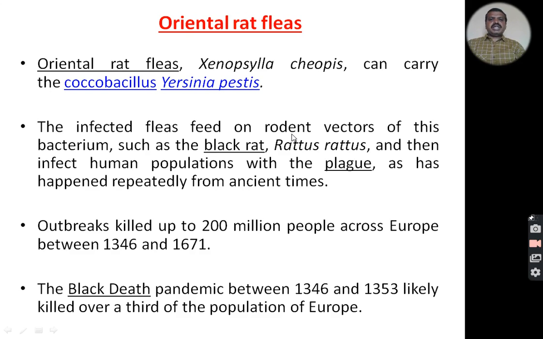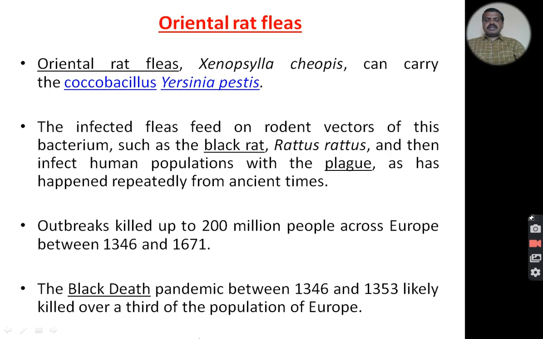The infected fleas feed on rodent vectors of this bacterium, such as the black rat, Rattus rattus, and then infect the human population with the plague. They cause the disease plague, because the rats are usually infected, as happened repeatedly from ancient times.